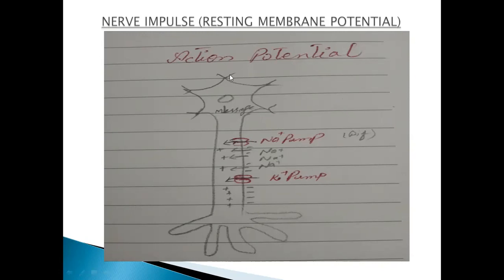After that, as the influx of sodium and potassium takes place and the charge reverses, the message will move from one neuron to another neuron, and here it reaches toward the terminal ends. From these terminal ends, there are many neurons attached with each other. With the help of the synaptic cleft, this message will move to another neuron.